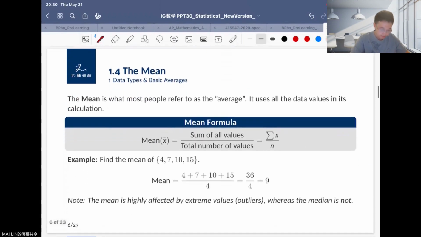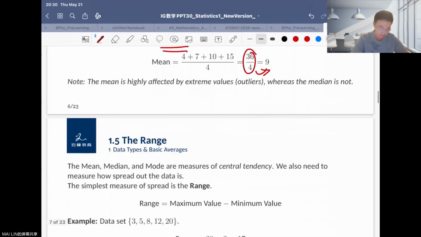Also we have the mean. What is a mean? Mean is the exact average of the values. It equals the sum of all the values over the total number of values. For example, we have a series of data like 4, 7, 10, 15. We have 4 numbers in total, and the total sum equals 4 plus 7 plus 10 plus 15 equals 36. Divided by 4 equals 9. So the mean value equals 9.